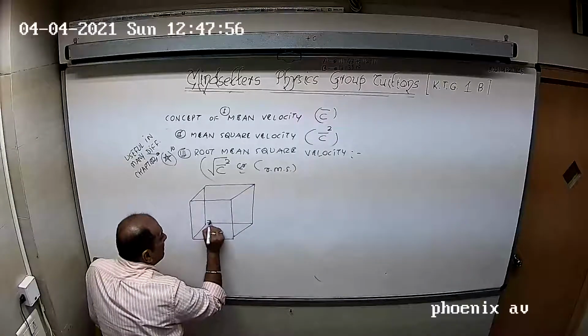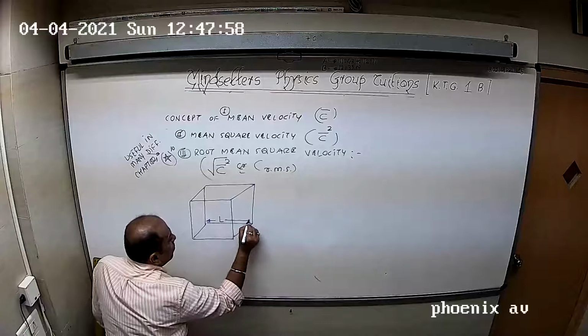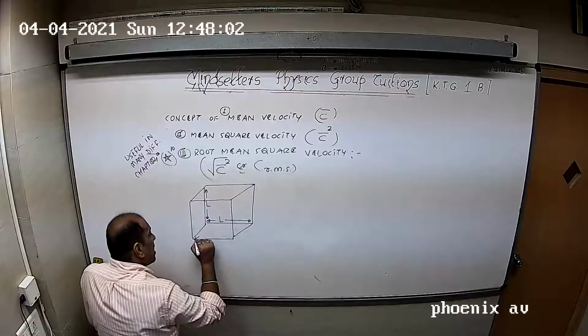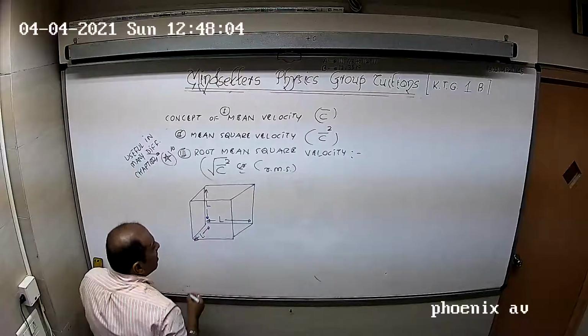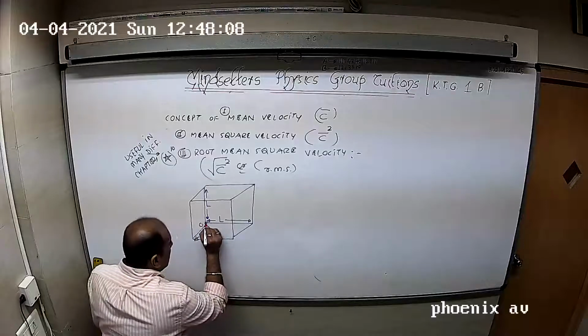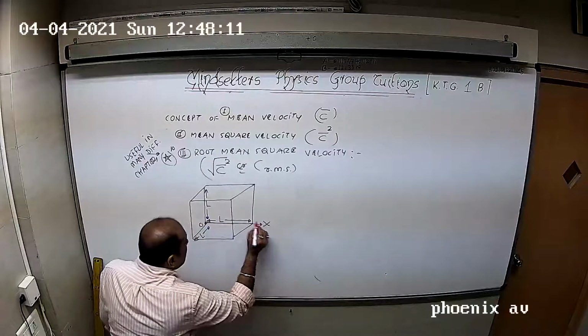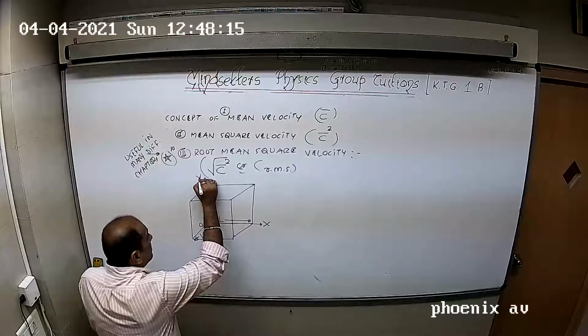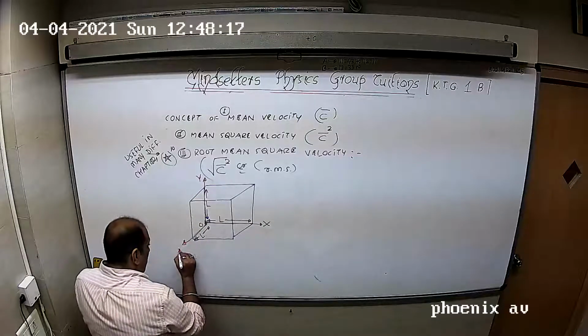Whose length is L, whose breadth is L, and whose height also is L. I would like to call this the origin, this the x-axis, this the y-axis, and this the z-axis.